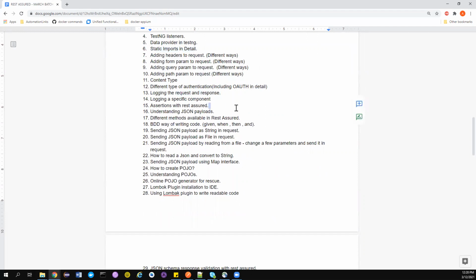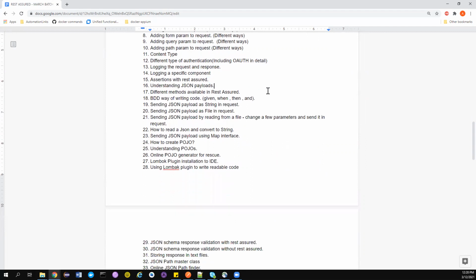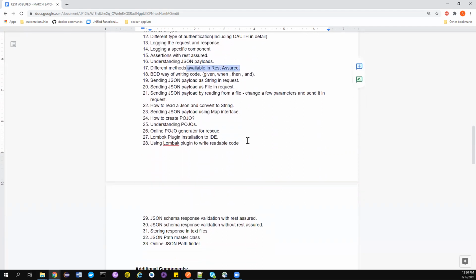We'll also see how we can do assertions with REST Assured. REST Assured comes with the default Hamcrest libraries, so you can do simple assertions with them, but we'll be predominantly using AssertJ for our assertions. But we'll still learn about what REST Assured can offer, right? We can understand how to build a JSON payload, how the JSON payload will normally be constructed, everything. So what are the different methods available in POST in REST Assured?